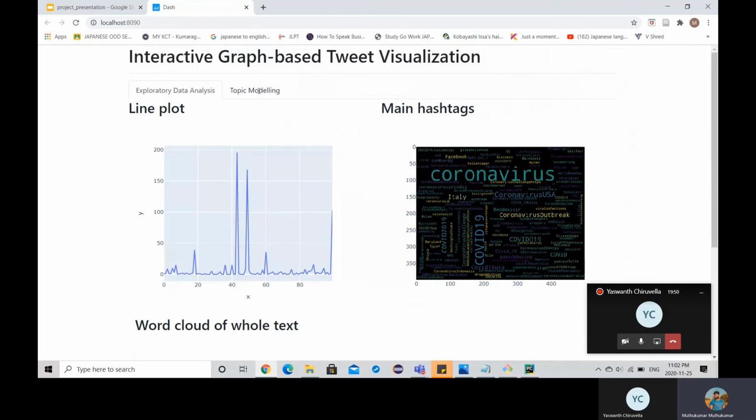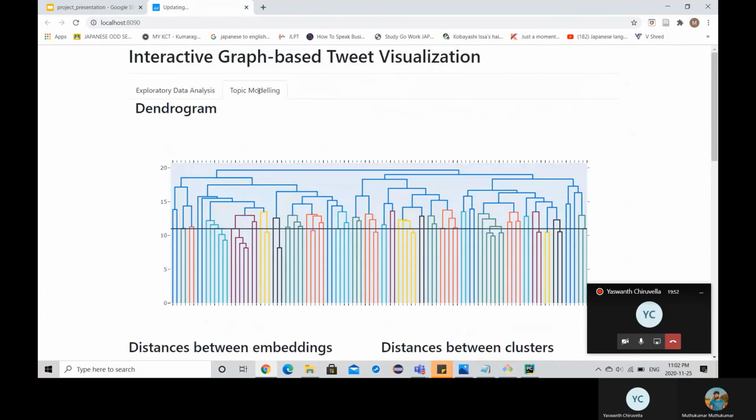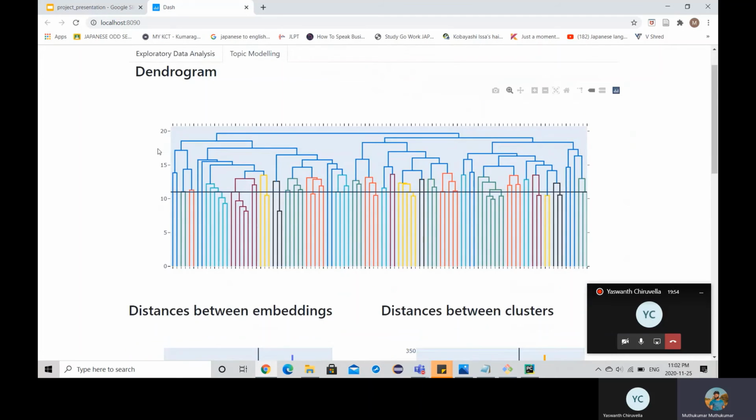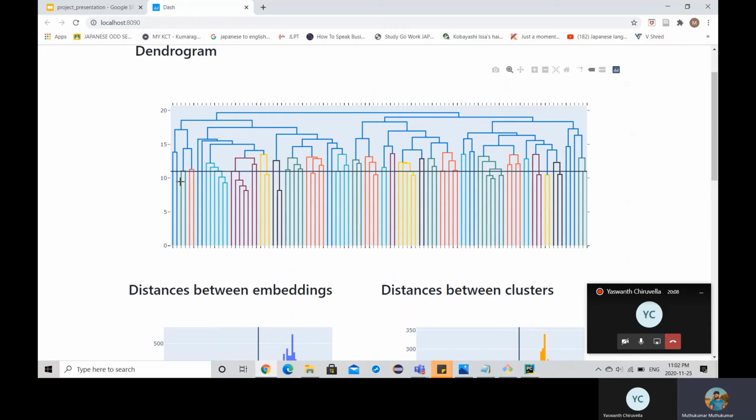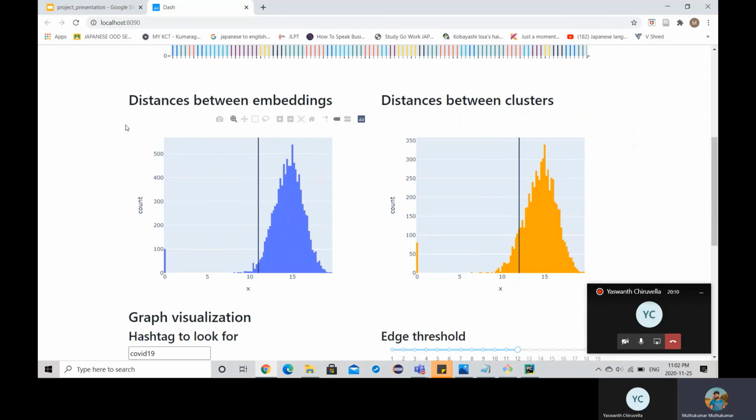So, going to topic modeling. We created a dendrogram based on the embeddings that we got from the Dirichlet-Lambert model. As you can see, there is a black horizontal line which is formed due to the cluster threshold, which I'm going to explain in a few minutes. Coming down, there are 2 histograms. One shows the distance between the embeddings, where the distance is nothing but Euclidean distance. The other histogram shows the distance between clusters, which is nothing but the distance between the centroids of the clusters.